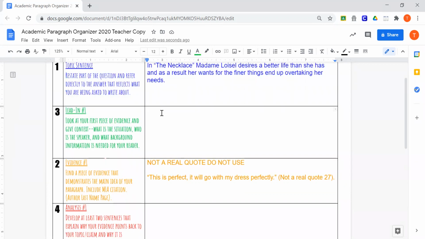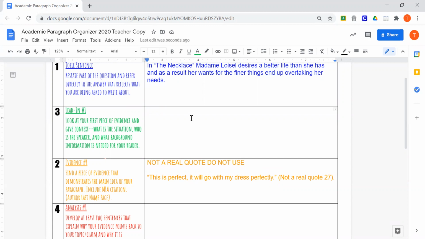I would talk about who and what this quote is talking about. So when I say this is perfect, it'll go with my dress perfectly. Wow, that's perfect twice. The question is, who in the world thinks it's perfect? And also, what goes with the dress? What are we talking about? So your lead-in should introduce that.